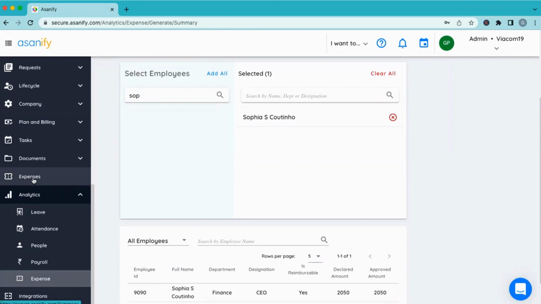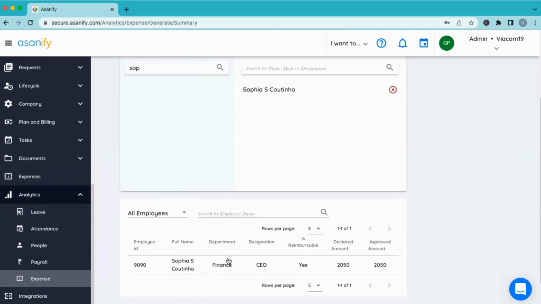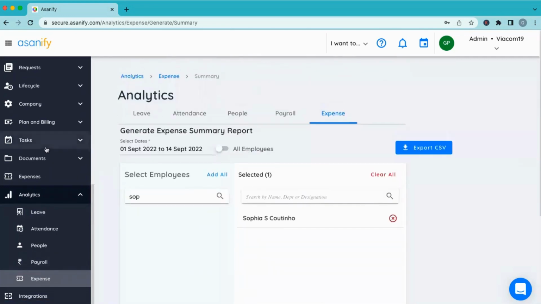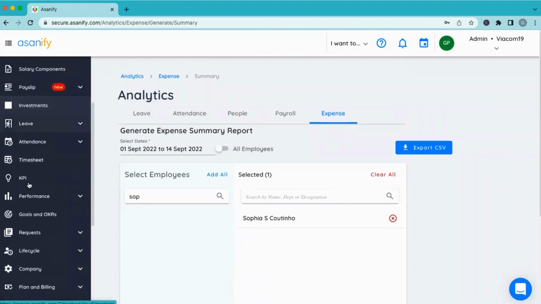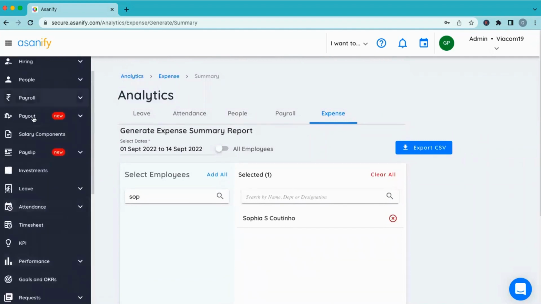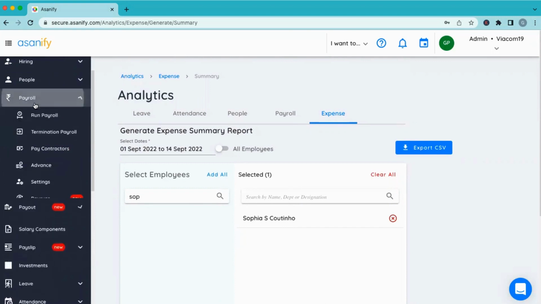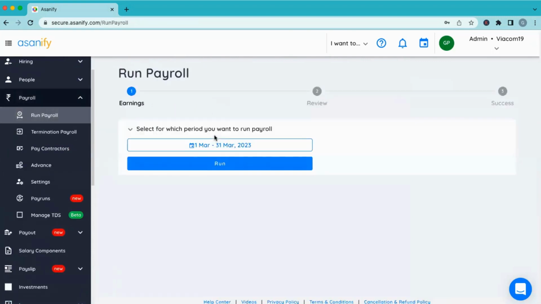Under the expense section, the individual heads under which the bills are made can be seen. And finally, in any time period, the overall sum that you need to reimburse to the employee can be taken out from the analytics expense report. Yeah. If I go to the payroll section, as many of you would be familiar with, when you go to run the payroll, this is how you will run it.